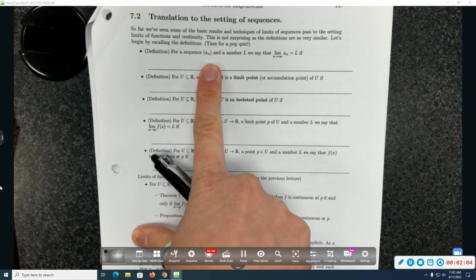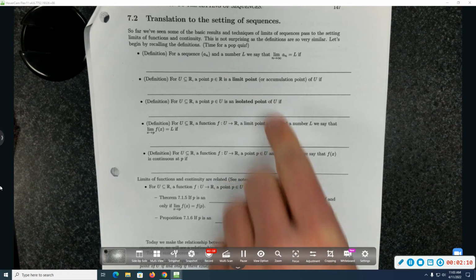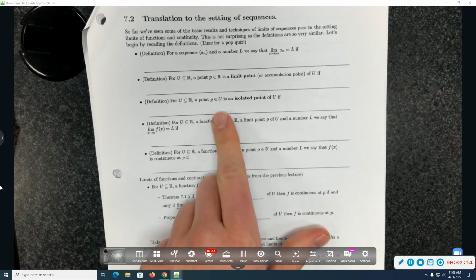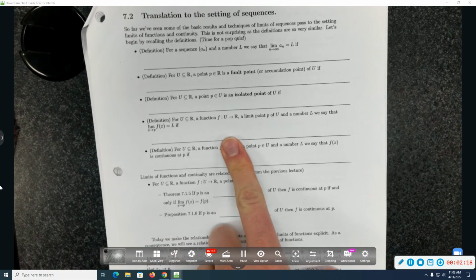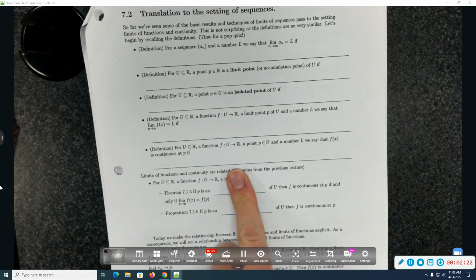For a sequence a sub n and a number L, we say that the limit is equal to L if what happens? Give me the definition of the limit of a sequence. Give me the definition of a limit point or accumulation point of a set. Give me the definition of an isolated point for a set. Give me the definition of the limit of a function. Give me the definition of continuity of a function at a point P.